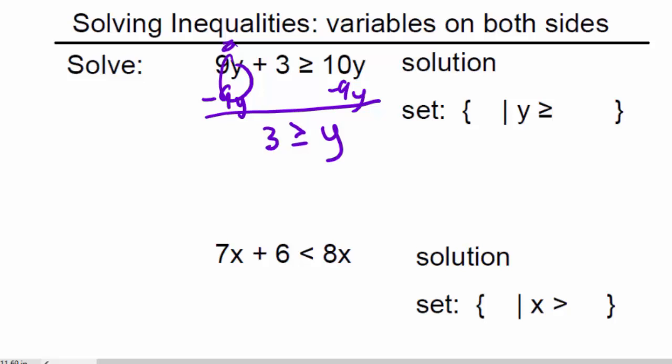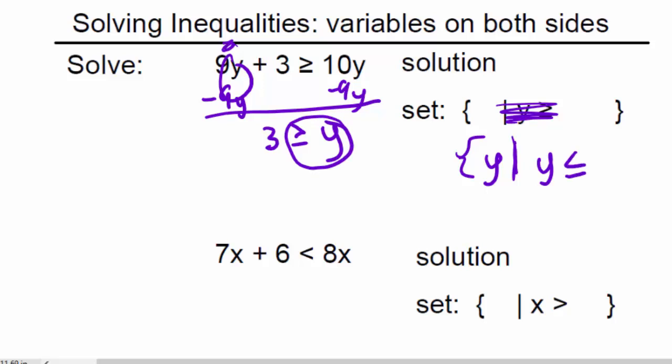So I'm going to write it as, oh, looks like I got an error here. So that's actually not right. This should be all y such that y is, now you see how this is facing away from y? It should still be facing away from y when I reverse it. So all y such that y is less than or equal to 3. Then we move on to the next one.